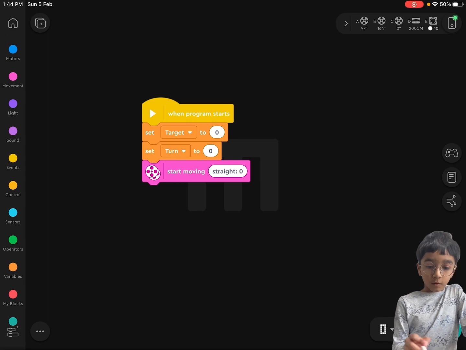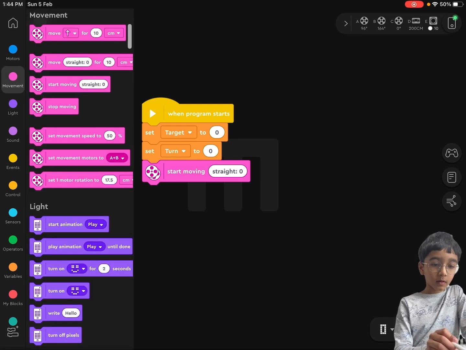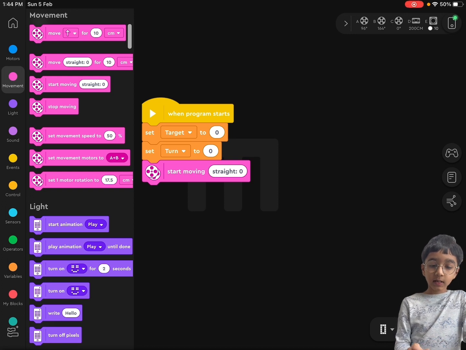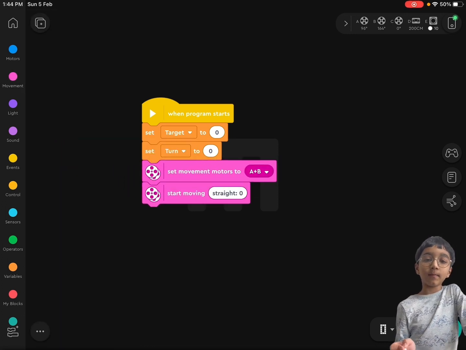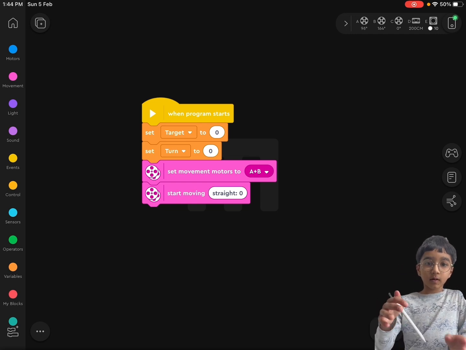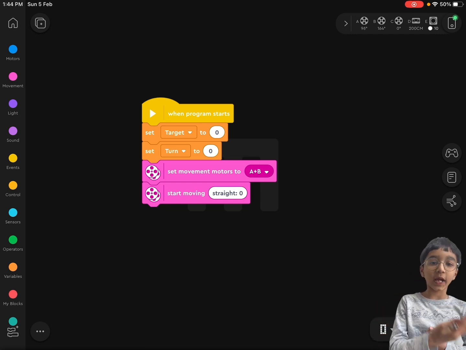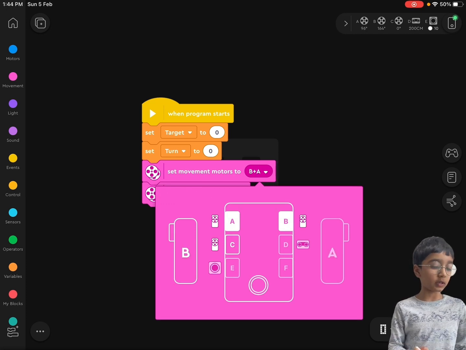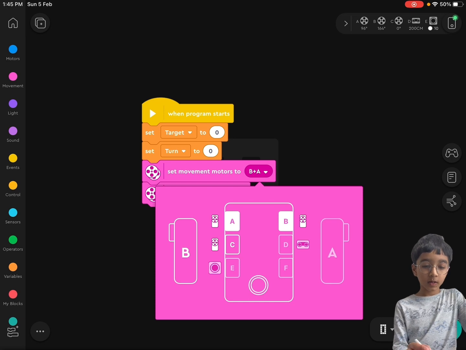You put it to 0 for now, and then you have to set the movement motors A and B. You can change your motors depending on where your wheels are pointing. Mine are B and A, but yours will be different, of course.